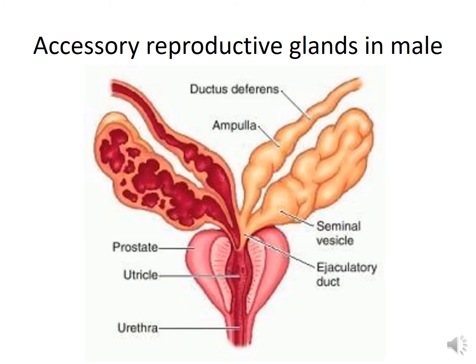The accessory glands of the male reproductive system. The accessory glands secrete the fluid portion of the semen that transports and nourishes the spermatozoa. So the function of the accessory glands in the male is to secrete the fluid portion of the semen that helps to transport the spermatozoa and give them nourishment.